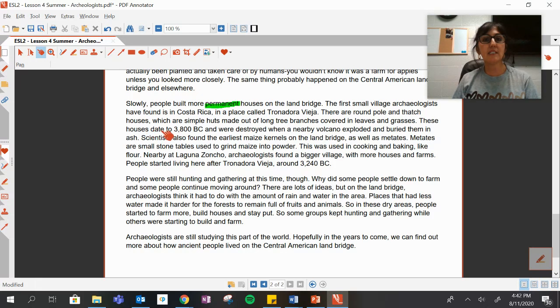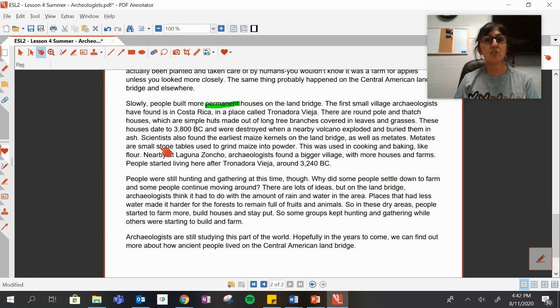These houses date to 3,800 BC and were destroyed when a nearby volcano exploded and buried them in ash.